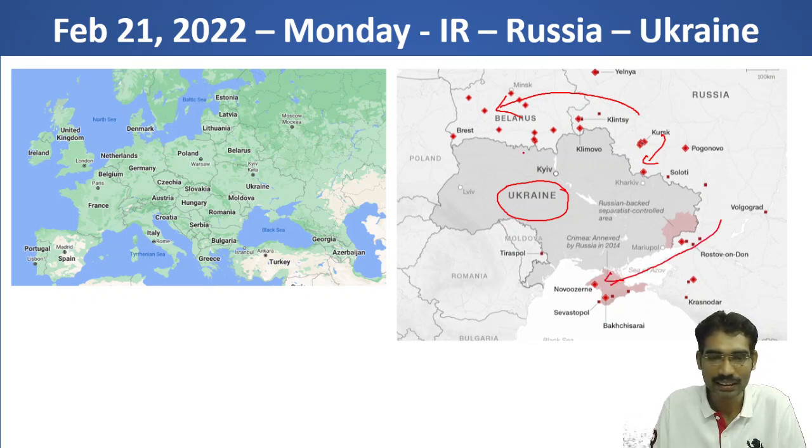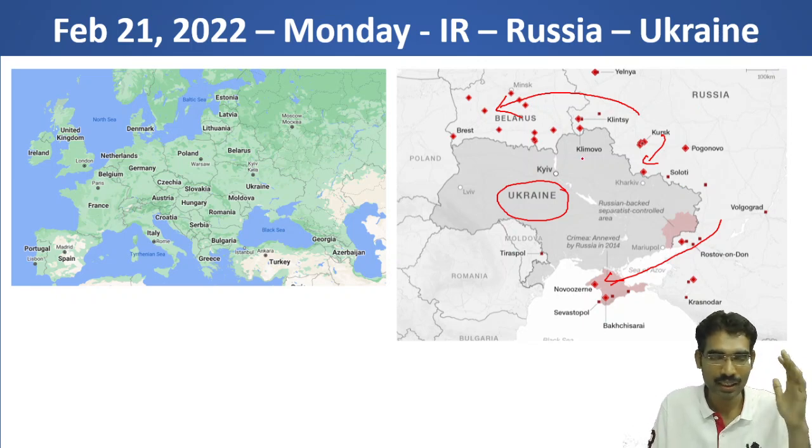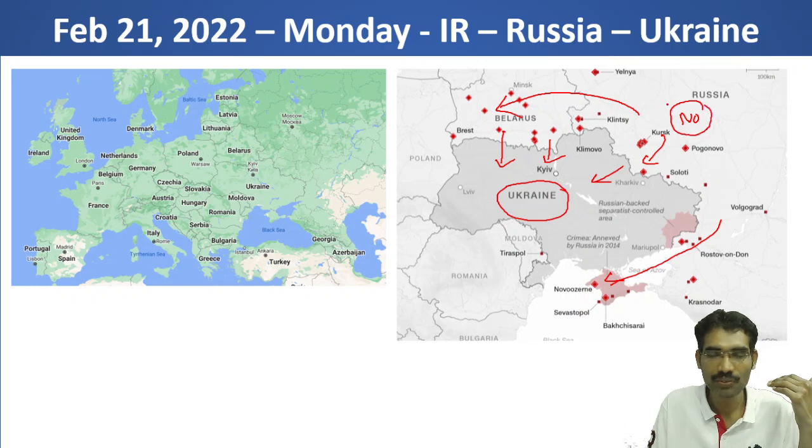The southern and eastern part of Ukraine was encircled by Russian troops. Now Western European countries and Ukraine are afraid of invasion of its territory. Russia is saying there is no intention of invading Ukraine. It is only part of a military exercise.